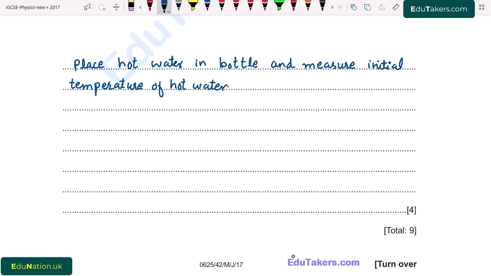Next step is that place the thermometer at equal distance from the black and white side.